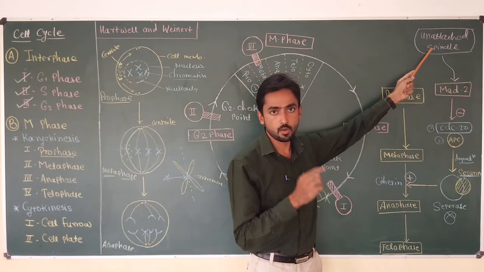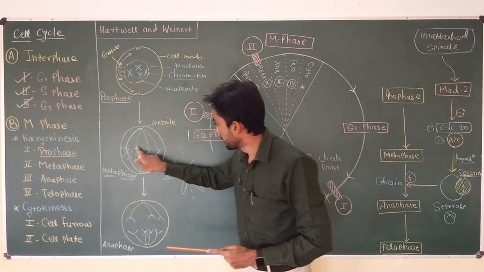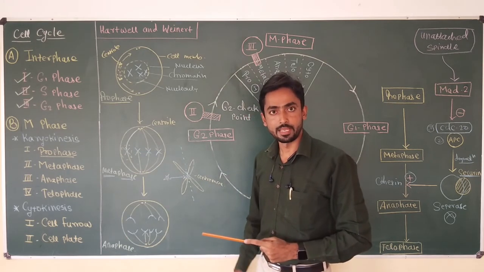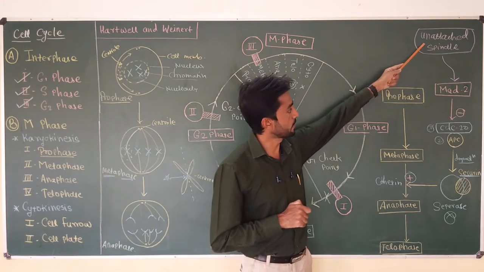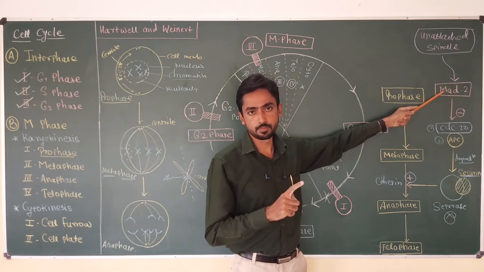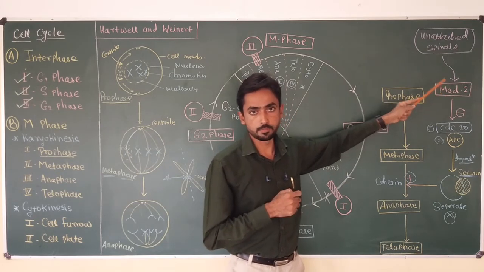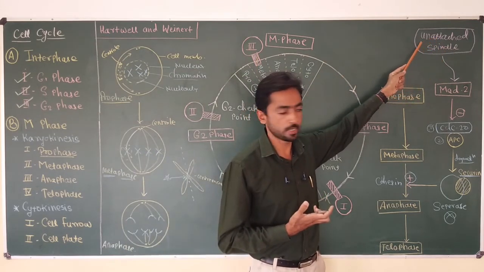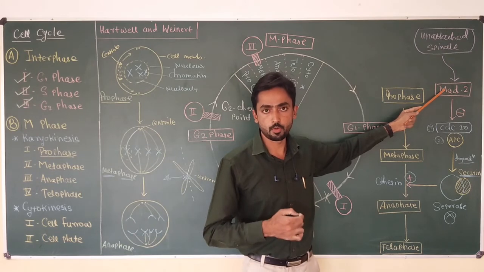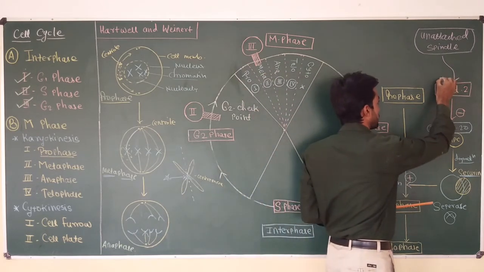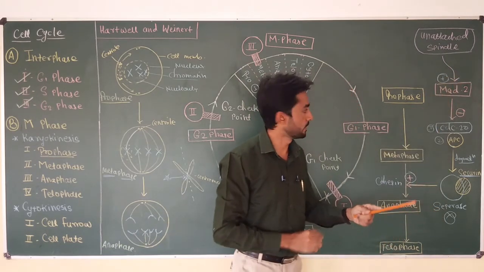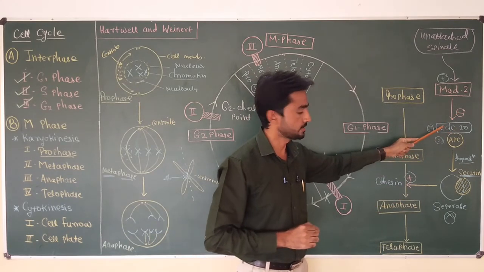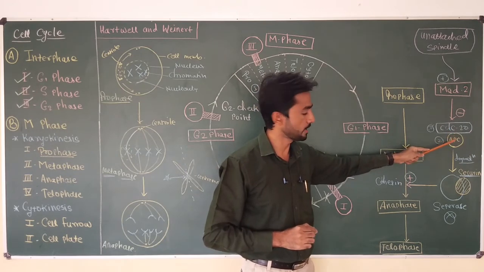If the cell has an unattached spindle, or the cell finds a faulty arrangement of the chromosomes and spindle fibers, then due to the unattached spindle, MAD2, a very important protein of checkpoint number 3, is going to be activated. Due to an unattached spindle or faulty spindle arrangement, MAD2 protein is activated, and now MAD2 protein is going to inhibit this CDC20 APC complex.